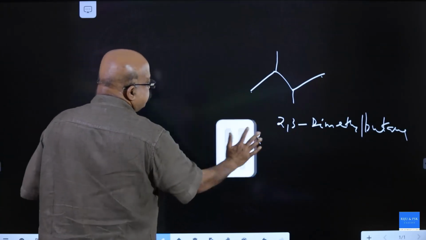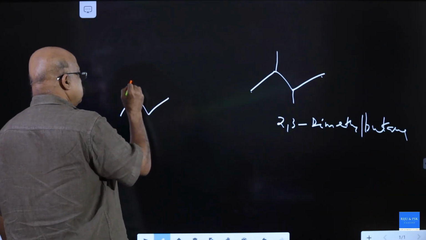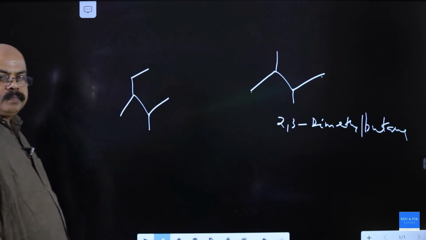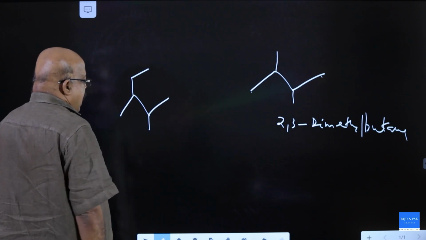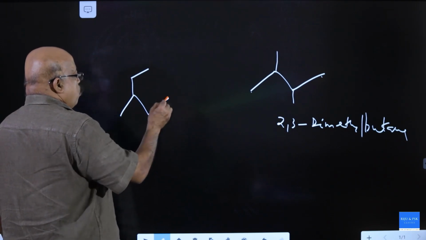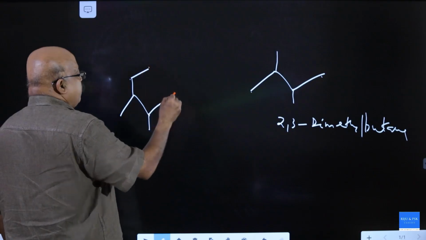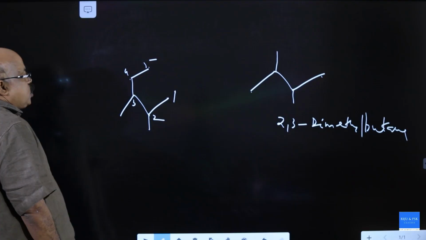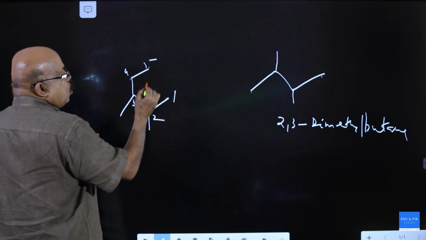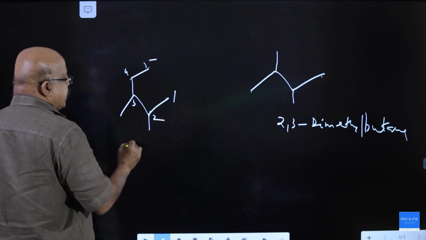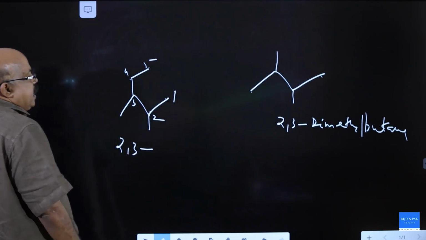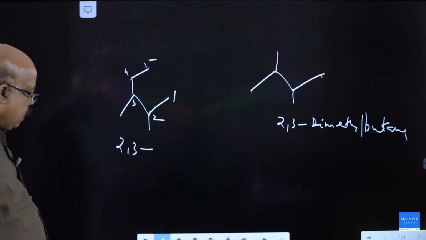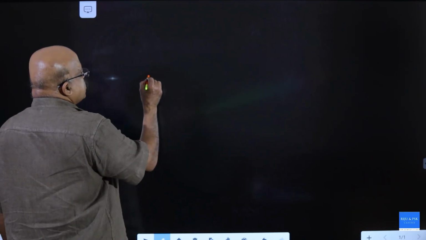What is its name? Here, identify the longest carbon chain. 1, 2, 3, 4, 5. This is 1, 2, 3, 4, 5. When numbering from here 1, 2, 3, this is correct numbering. 2, 3, dimethyl pentane. Clear? 2, 3, dimethyl pentane.